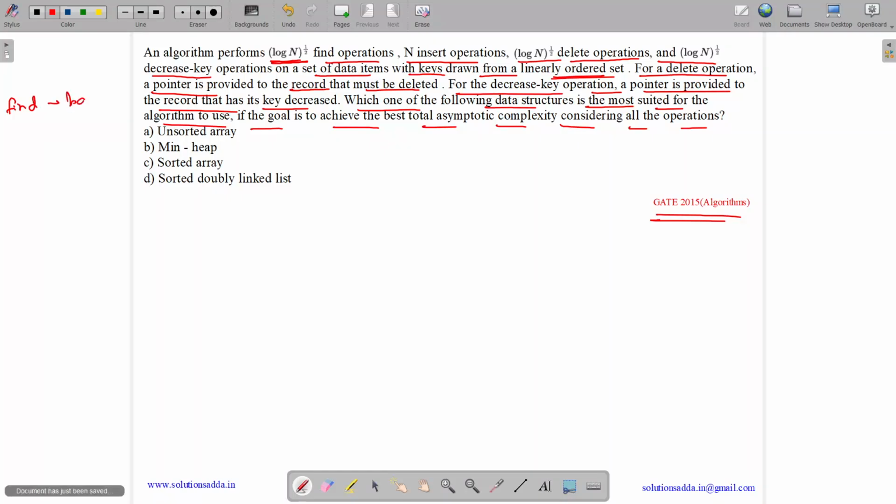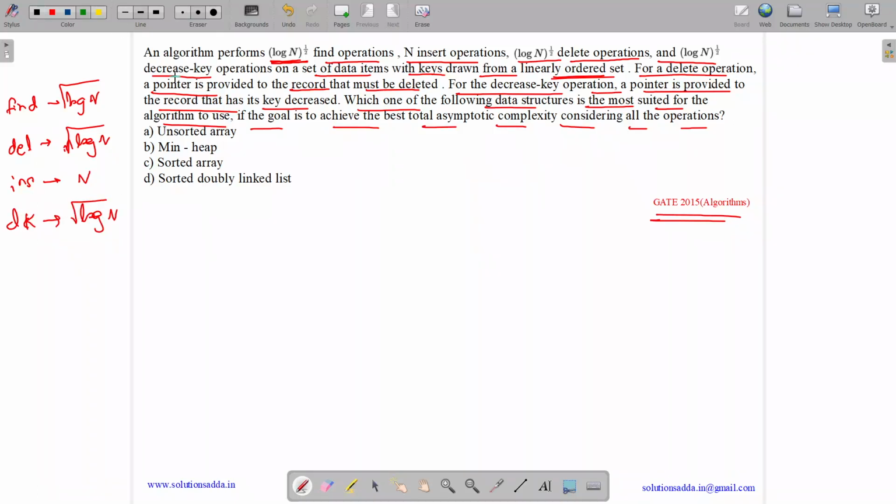How many log n, under root of log n operations? We have to do delete operations. How many n, under root of log n delete operations? We have to do insert. How many n insert operations? We have to do decrease key. How many, under root of log n?